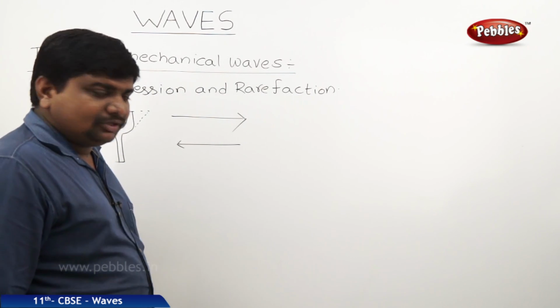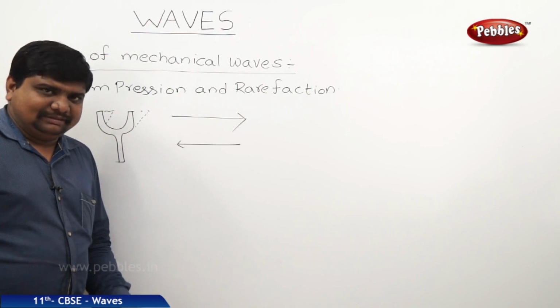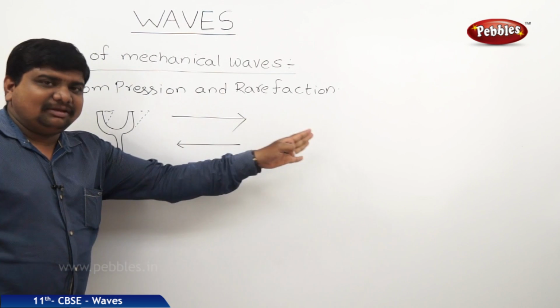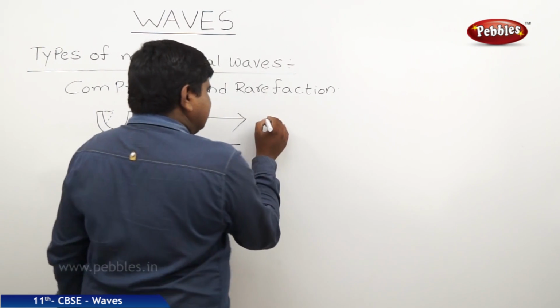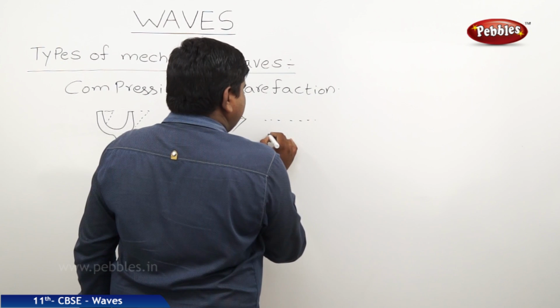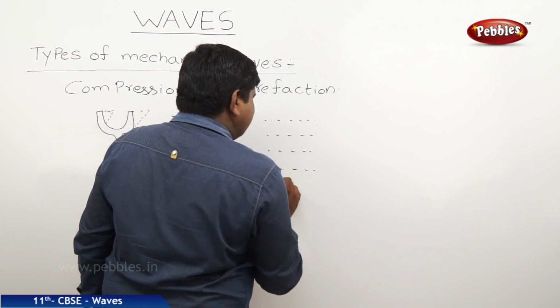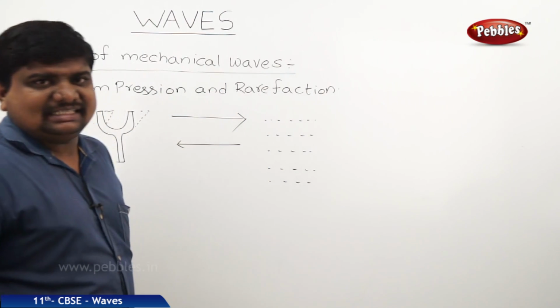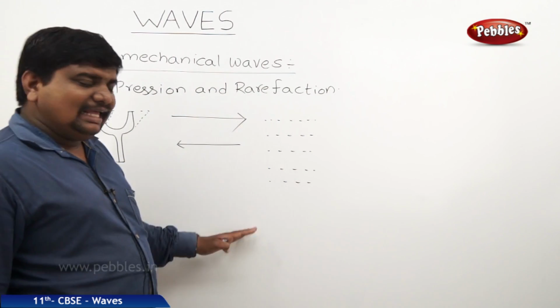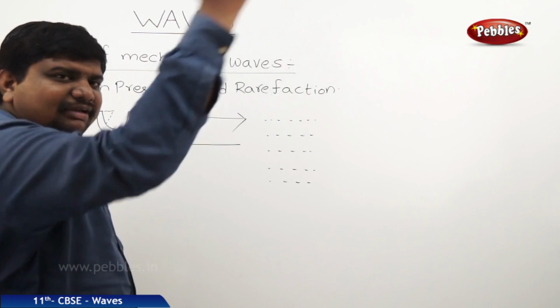If all the particles of the medium are moving away from their mean position, it means the volume increases and density decreases. The volume of the air column increases, all are moving away.